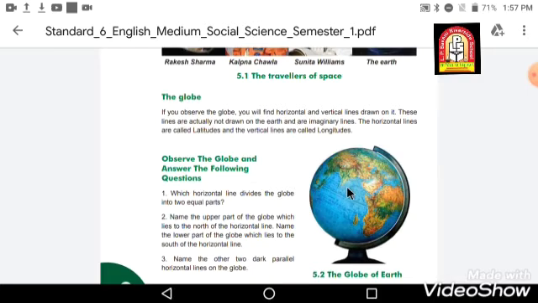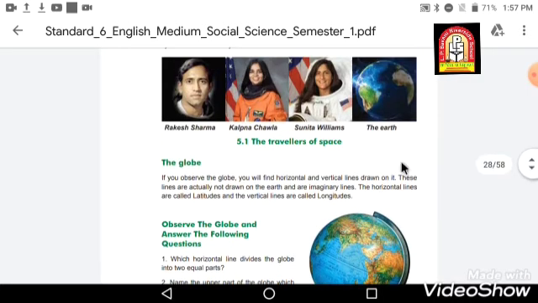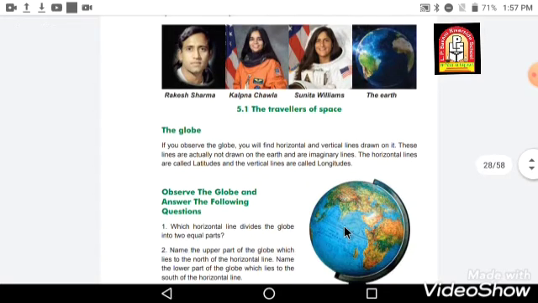If you see in this picture and in this picture, there is a very huge difference. Over here there are these lines and here we cannot see any lines. So these are just imaginary lines drawn on the globe, but these lines are not on the Earth.